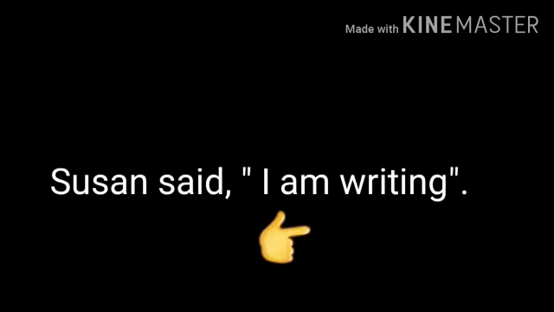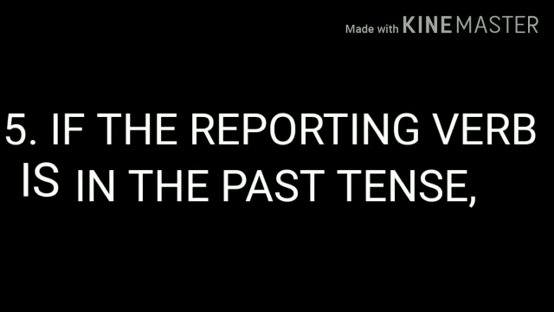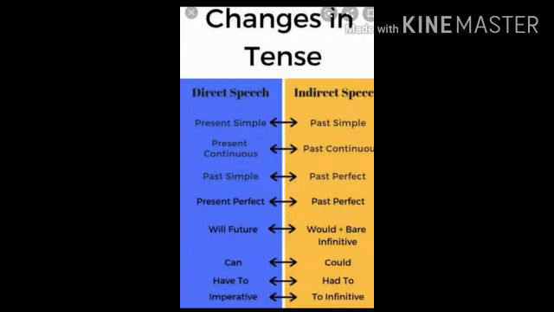Number 4. Change the pronouns according to the sense of the speech. For example, Susan said, "I am writing," in direct speech, becomes Susan said that she was writing. So the pronoun I in direct speech became she in indirect speech. Number 5. If the reporting verb is in the past tense, change the tense of the verb in the reported speech.